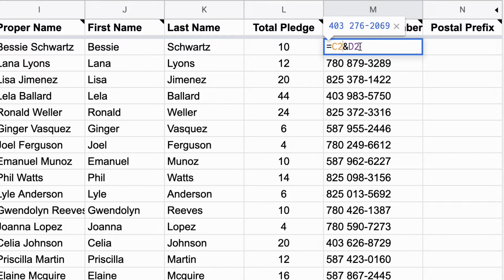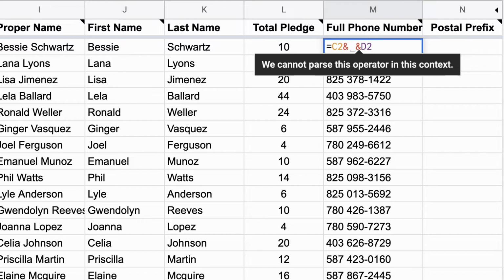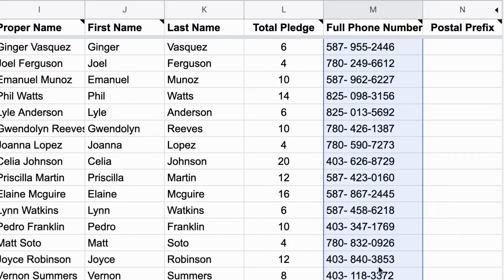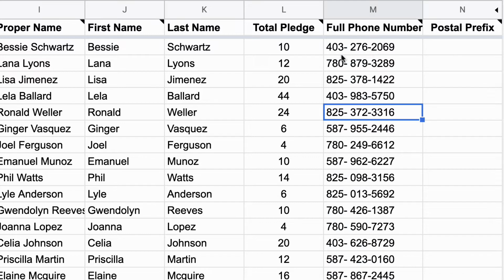So remember before we talked about text and how we treat text with quotation marks? We would do the same thing here. So I want 403 and I want to have a dash and I want the rest of the number there. So we'll go and throw that in there. And I'm going to do another fill down here. Like that. Okay, so there it is, 403-276-2069. So using ampersands, you can start building formulas to bring data together.